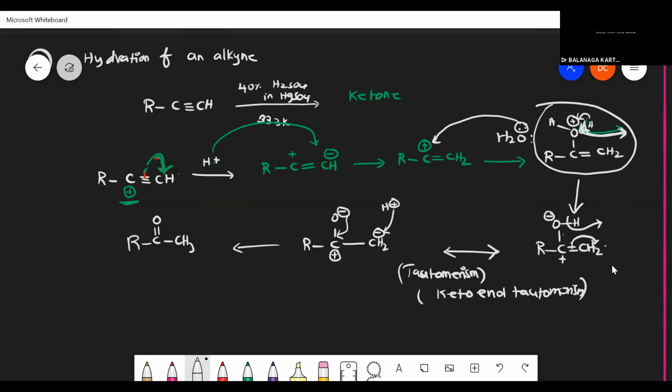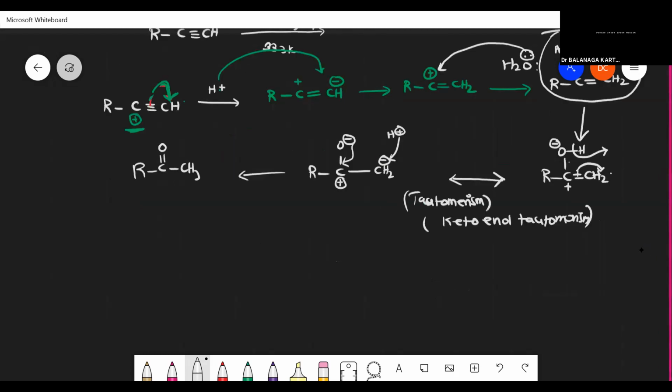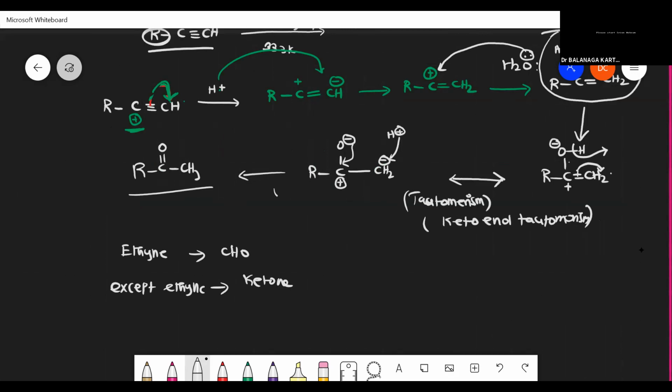By the way, if I want to prepare an aldehyde, what do I have to use? I have to use ethyne. Except for ethyne, if I use any other alkyne, I can get a ketone only. So here I get a ketone because it is not ethyne, so some R group is there. Okay, is that clear?